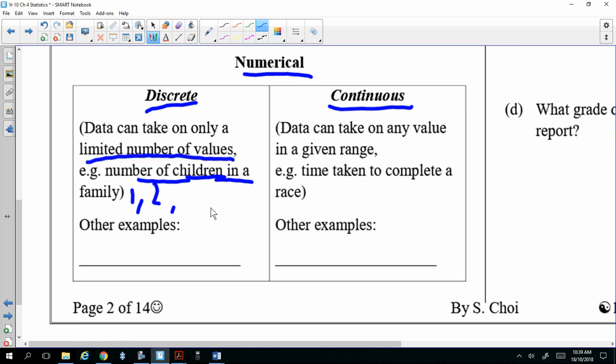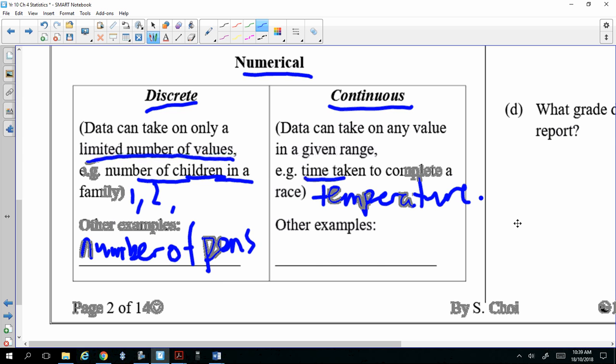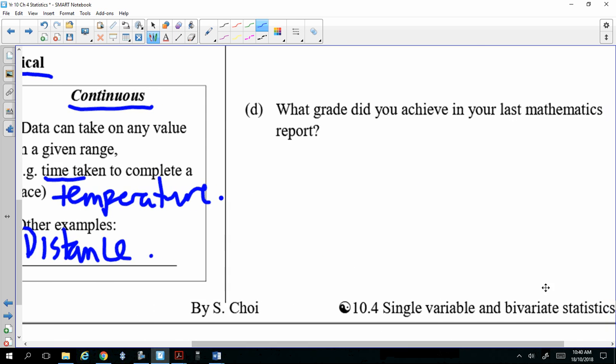Any other examples that are discrete you can think of? Something else more interesting, like number of pens, right? Objects that you cannot take half of. Okay, so continuous are things like time and temperature. Any other example? Also distance. These are continuous. Okay. All right. So let's look at some examples.